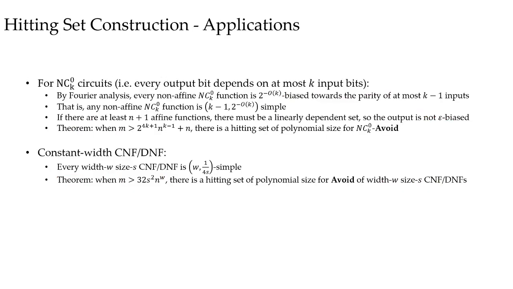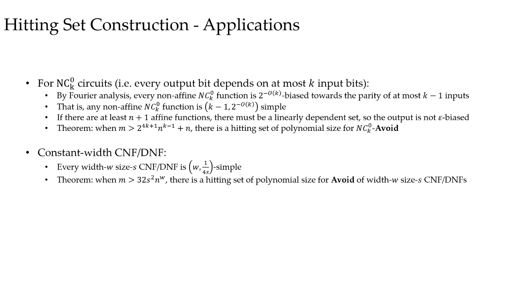Let's see two applications of this approach. First, for NC0_k circuits, that is, every output bit depends on at most k input bits, we can prove by Fourier analysis that every non-affine function is (k-1, 2^-O(k))-simple. If there are n plus 1 affine functions, we can find a linearly independent set.